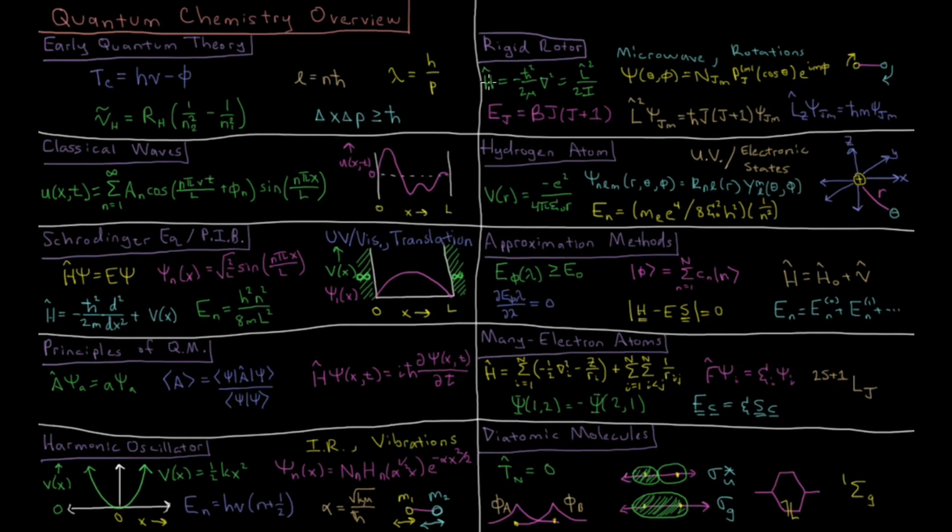And this gives us a Hamiltonian, which is just kinetic energy, which we reformulate in terms of the angular momentum operator squared over 2 times the moment of inertia. The energy levels here depend quadratically on a quantum number J, where the energies equal a rotational constant B times J times J plus 1. And we have two different operators for angular momentum: the total angular momentum squared operator, which has eigenvalues of h bar squared J times J plus 1, and the z component of angular momentum, which has eigenvalues of h bar times the quantum number m.